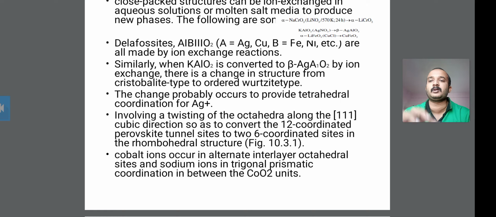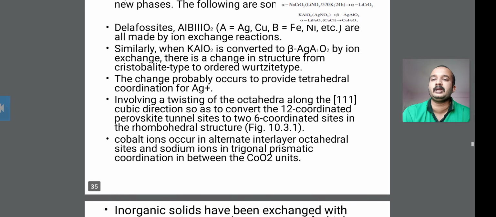This means the tetrahedral coordination for the Ag+ has to change. Secondly, it involves the twisting of the octahedra along the cubic direction so as to convert the 12-coordinated perovskite tunnel site to the 6-coordinated site in the rhombohedral structure. The rhombohedral structure forms the 6-coordinated sites, and the perovskite tunnel site gives the 12-coordinated tunnel site, involving the twisting of octahedra along the cubic direction.